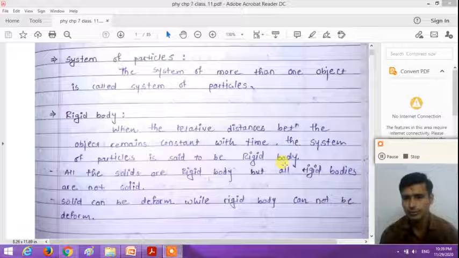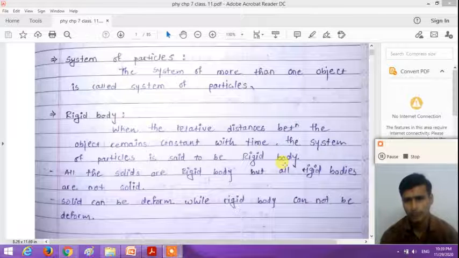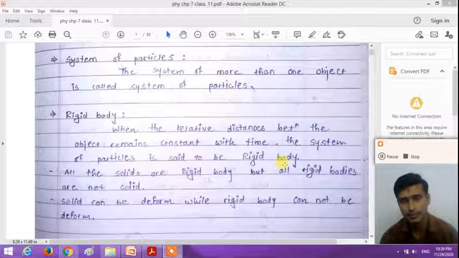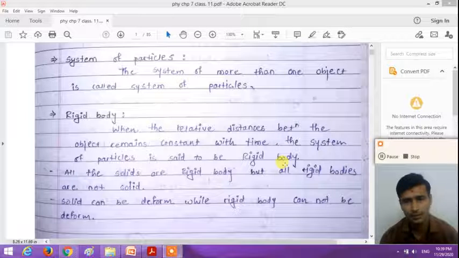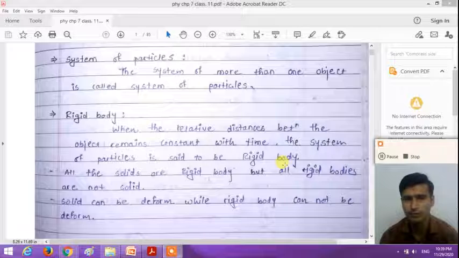So think about it. When solids are in motion, the relative distance between the particles of the solid remains constant with time. The relative distance between the particles of the solid does not change with time.